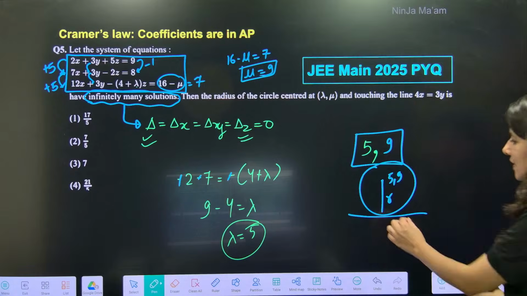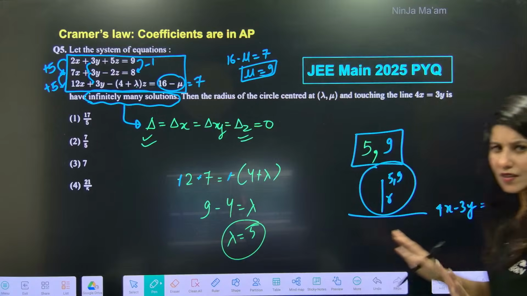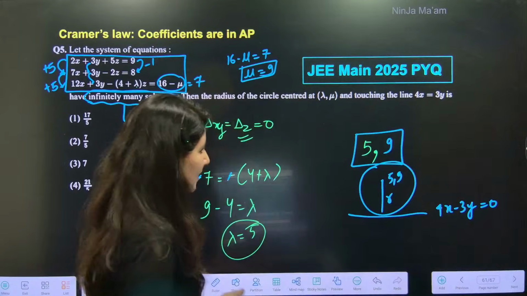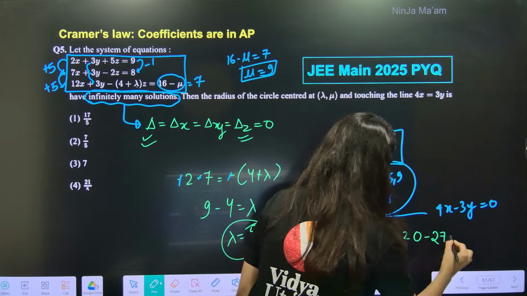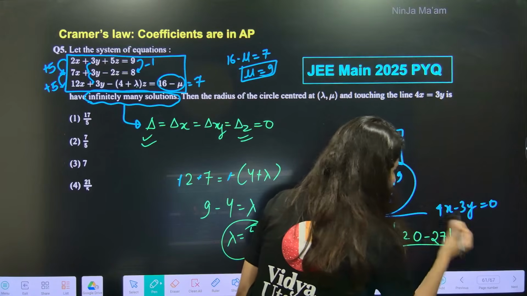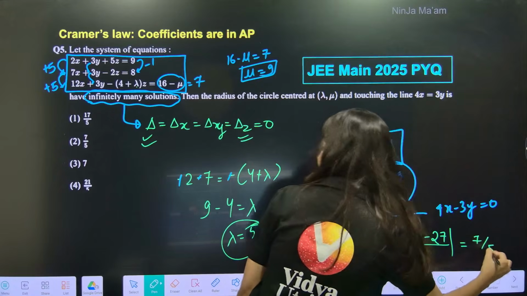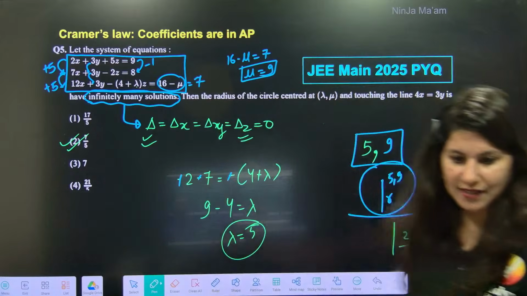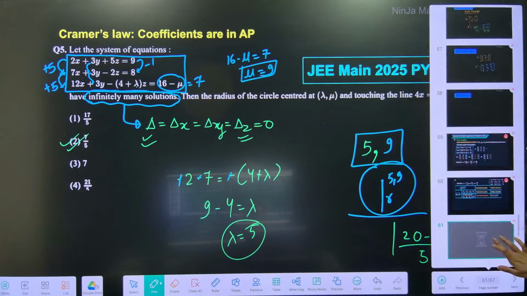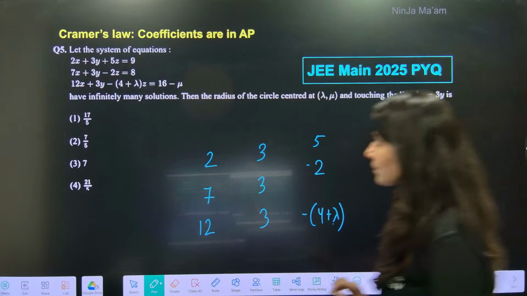So radius is nothing but, this is very easy, right? Now this is not a matrices related question, but yes, you plug in this: 5 4s are 20, 9 3s are 27, mod, and upon square root of 4 square plus 3 square, which is 5. So answer will be what? 7 by 5, everybody? Yes. So this is different, but yes, this is how it is going to be. Okay. So now if the coefficients are in AP, now can you see another question?